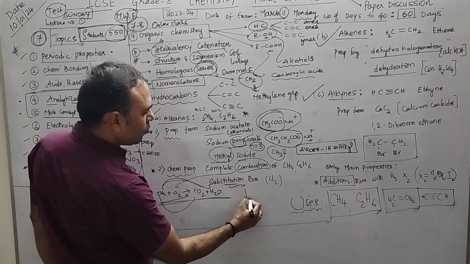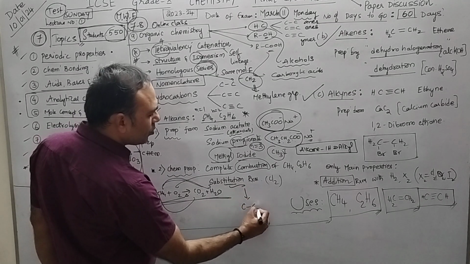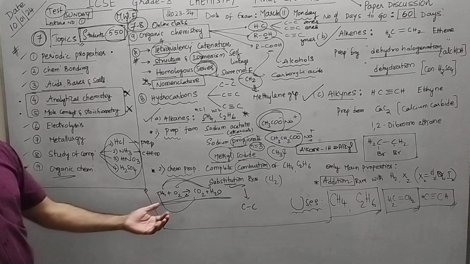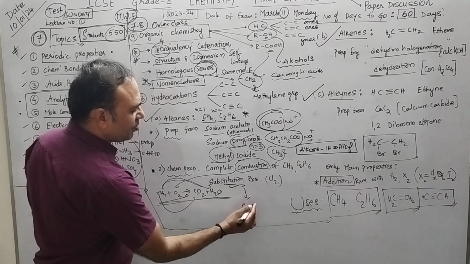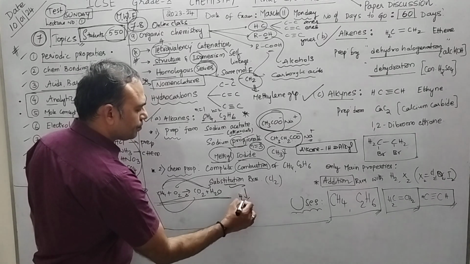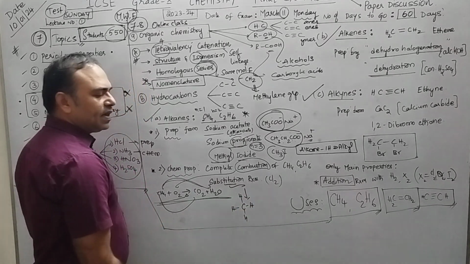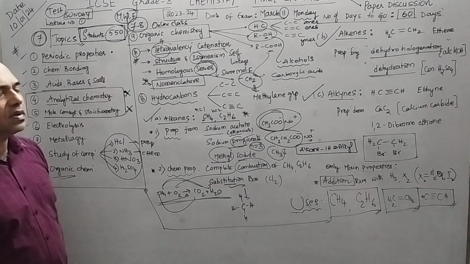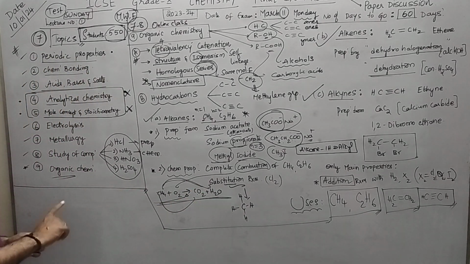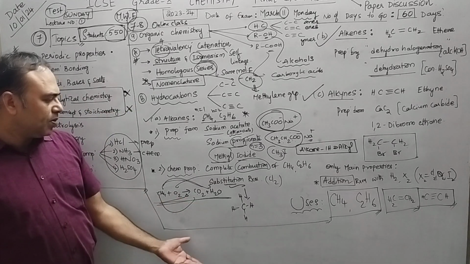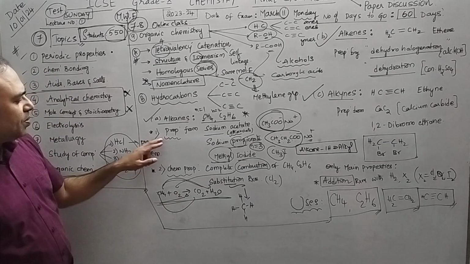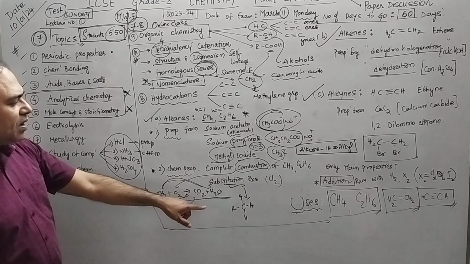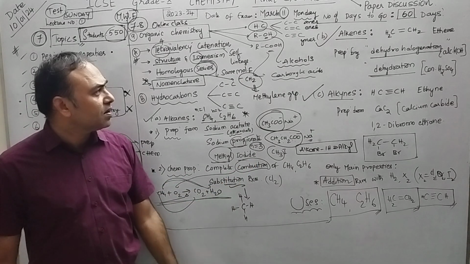Substitution reaction is always shown by saturated compounds, that is nothing but methane and ethane. Why we want to substitute also we know. Let me not get deep into this concept. I am giving you the list of the topics, so I don't want to go in deep. What is the substitution? What are the products formed here? Preparation, chemical properties. In the chemical properties, just understand combustion and substitution.